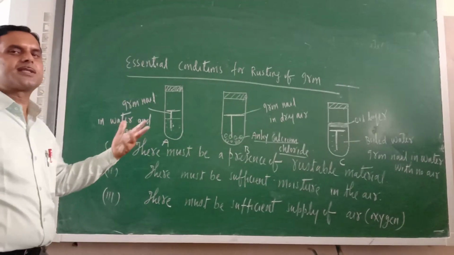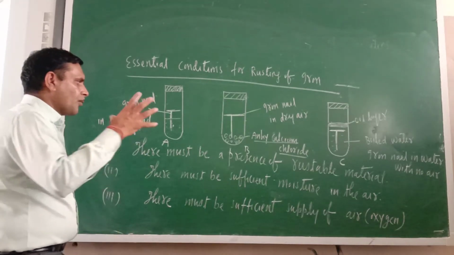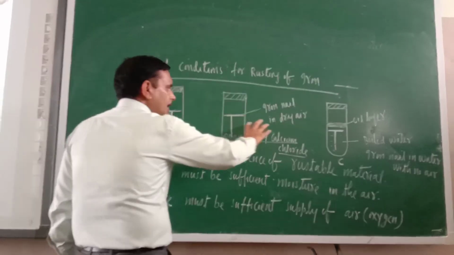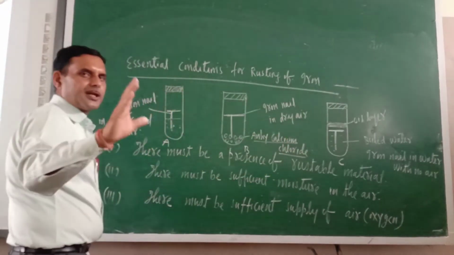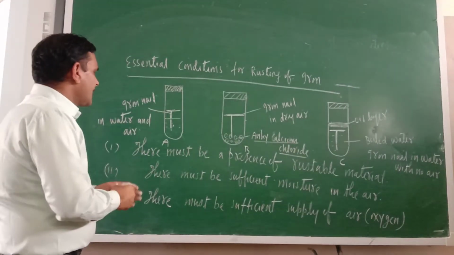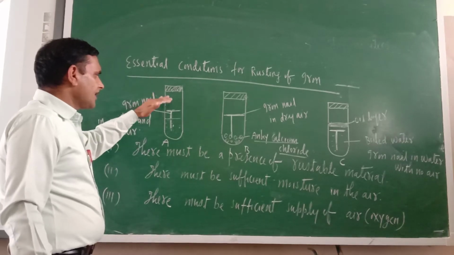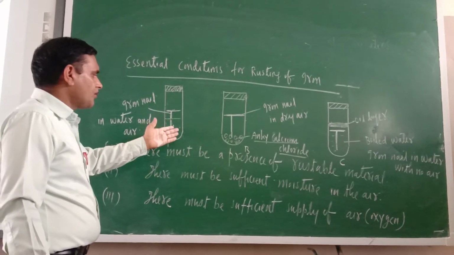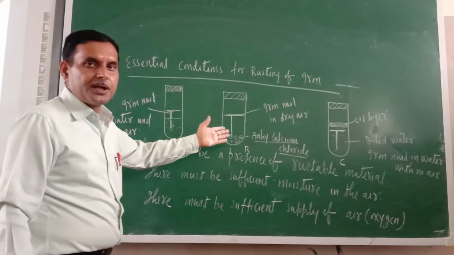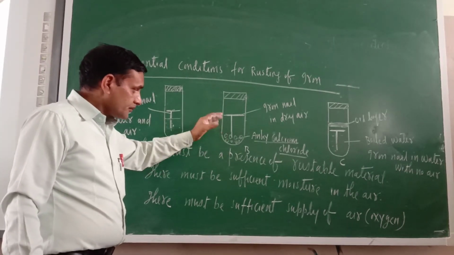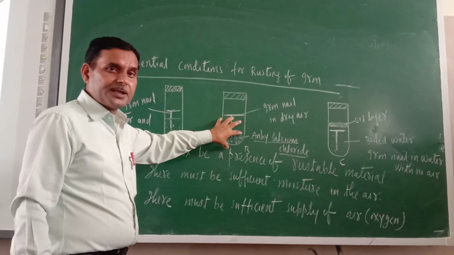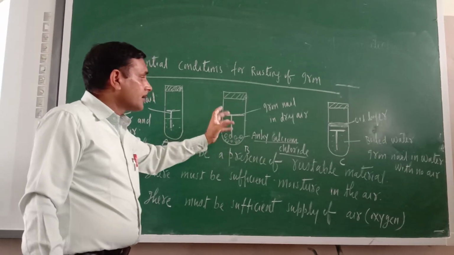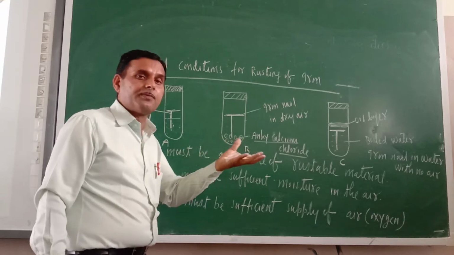Try to understand what things are available in test tube A and not available in test tubes B and C. In test tube A, there was a free flow of air, and water was also present. But here, neither was moisture present in the air nor was there a free flow of air.